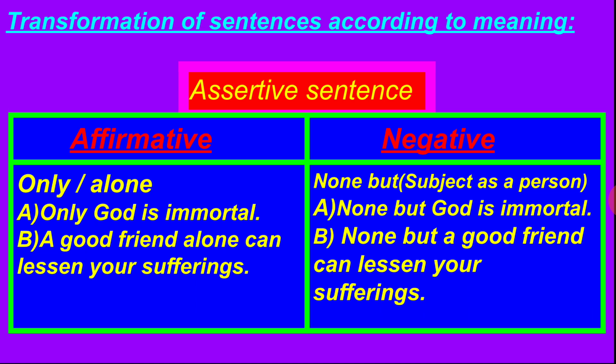Now look at the example. Only God is immortal. This is in affirmative form. If we want to make it negative, then it should be: None but God is immortal.